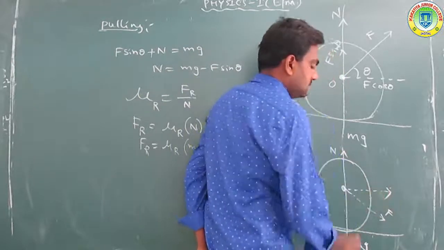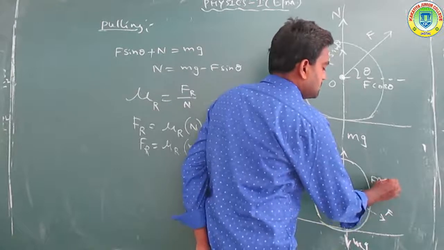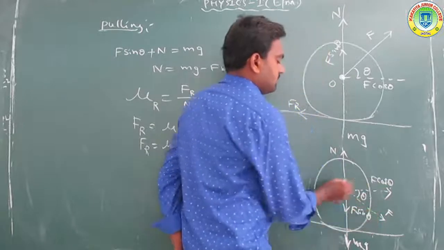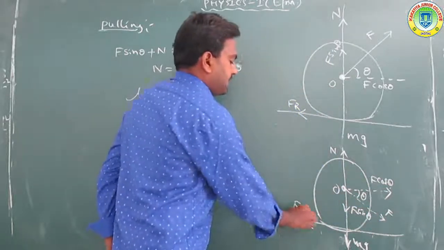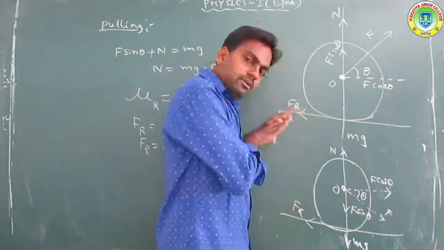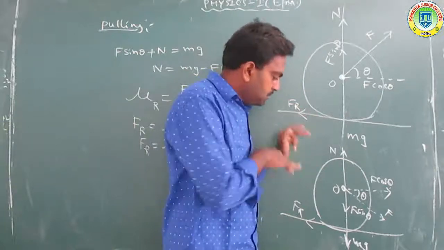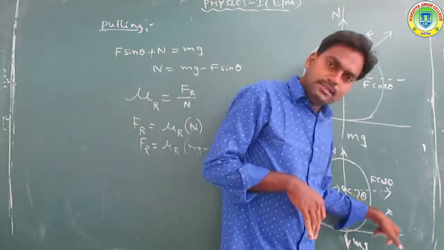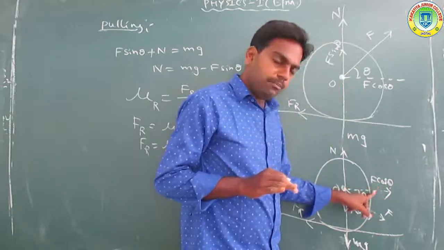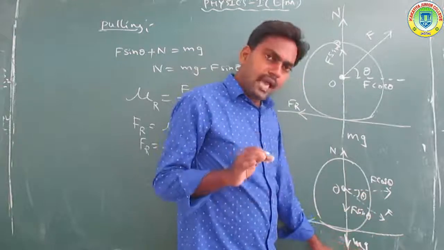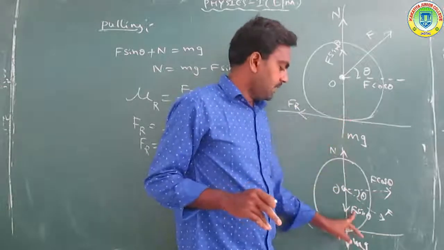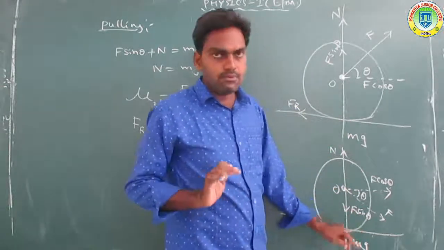The horizontal component is F cos theta, and F sin theta is acting downwards.